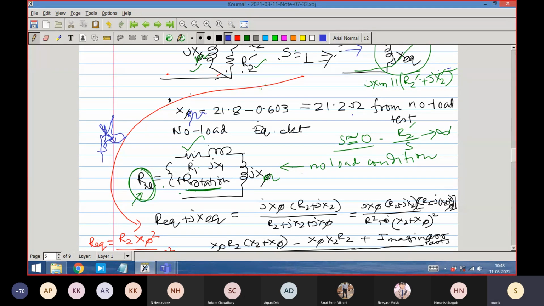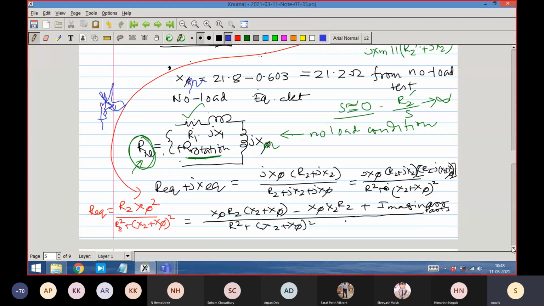Now, the only thing that has to be found out is, let us take stock. We have found out R1 because it is given. Then we have found out, in a complicated manner, first x block rotor, and from the x block rotor we have found out what is x1 and x2 dash.